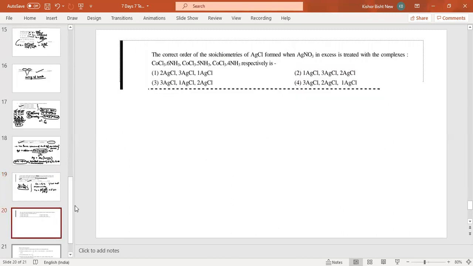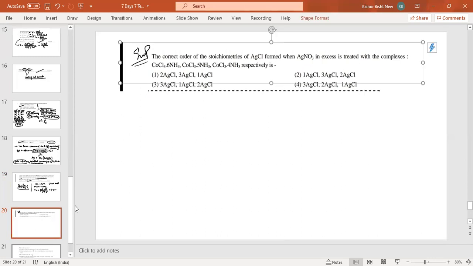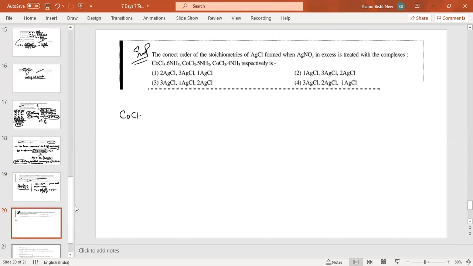This is an important question. The correct order of the stoichiometry of AgCl formed when AgNO3 is added in excess. We are adding AgNO3, and AgCl will form. Look, the first one is CoCl3·6NH3.